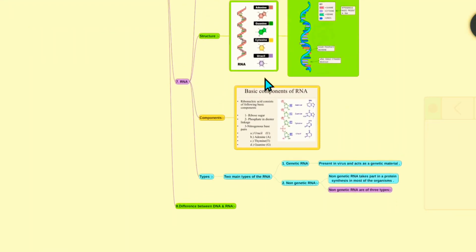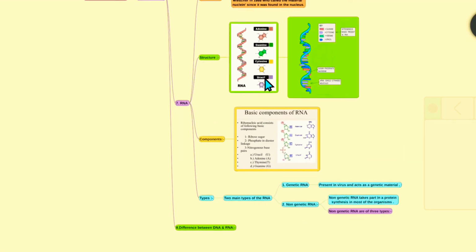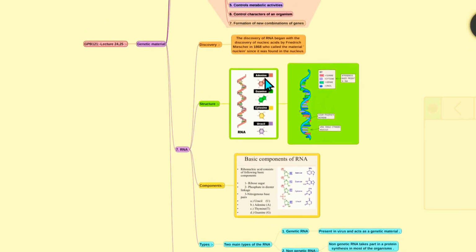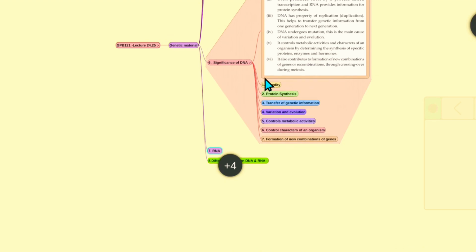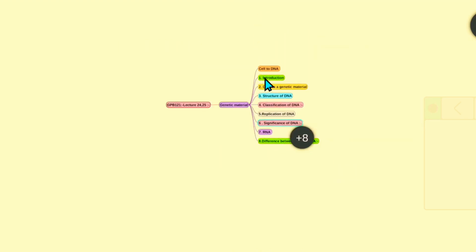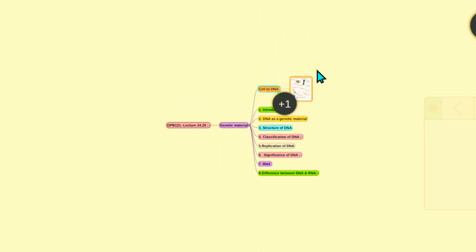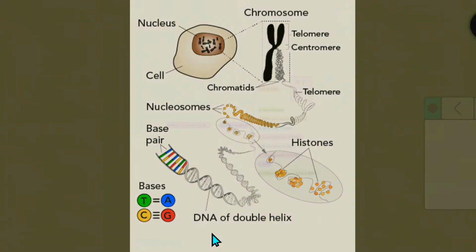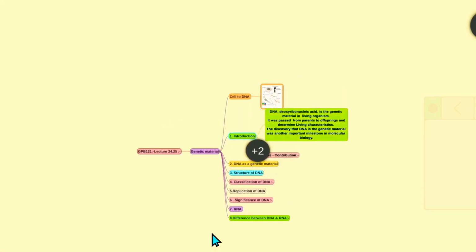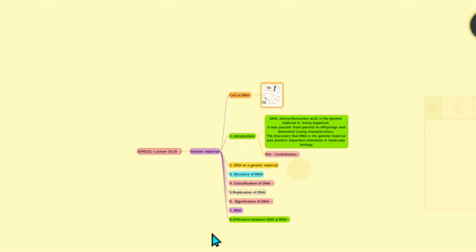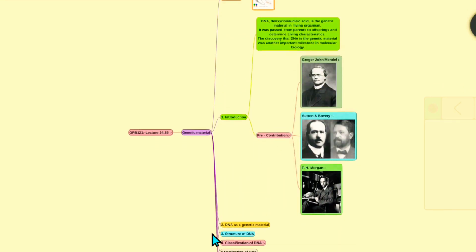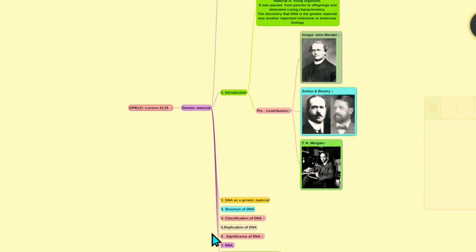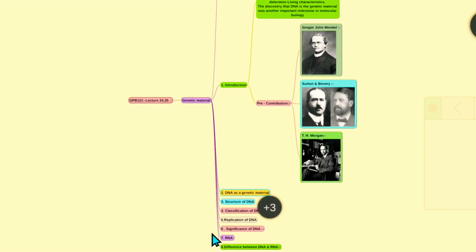The chapter will be covered. See overview. First we'll see the cell to the DNA, and we'll see DNA as a double helix, and then we'll see the introduction and contributions of Gregor John Mendel, Sutton and Boveri, T.H. Morgan, and next we'll see DNA as a genetic material.